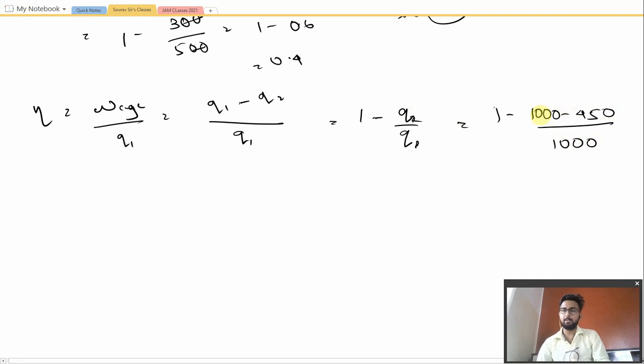In the cold reservoir, excluding the heat that is given out in the process, that is 450, we will be getting the value that is remaining from the 1000 after subtracting the heat that is removed from the system via the work done. So that will be equal to 1 minus 550 divided by 1000.